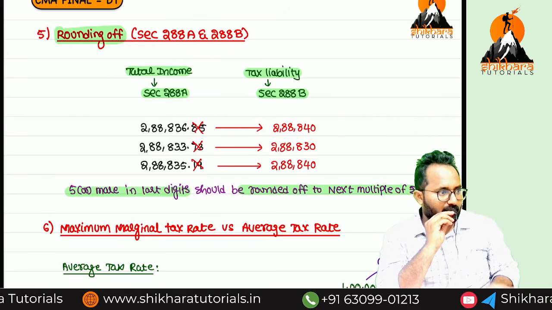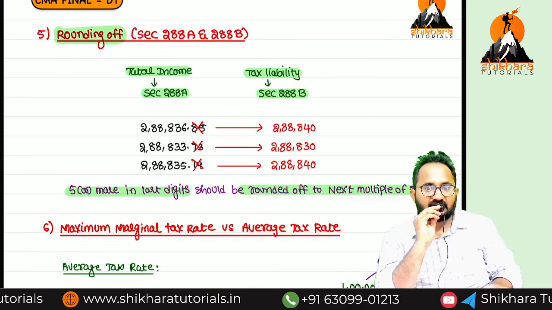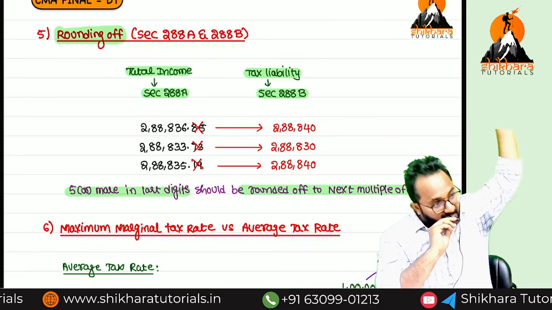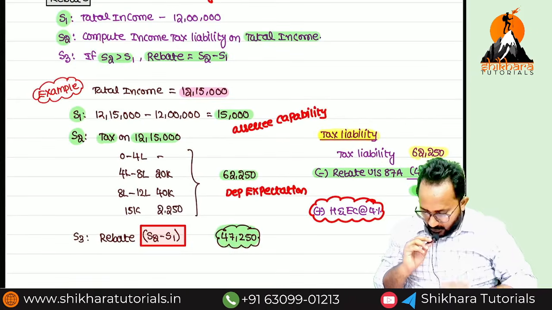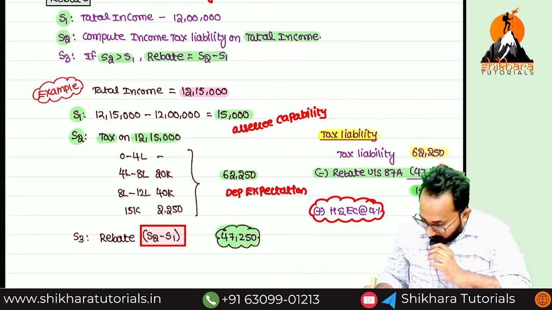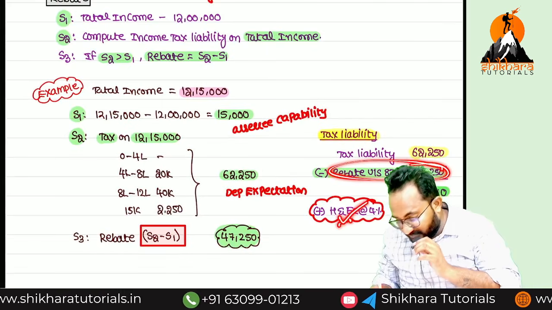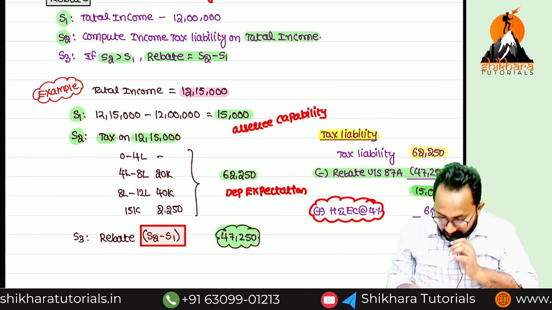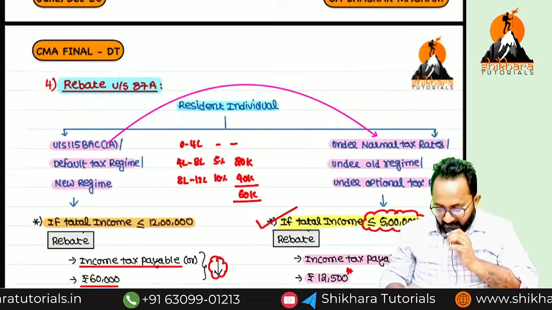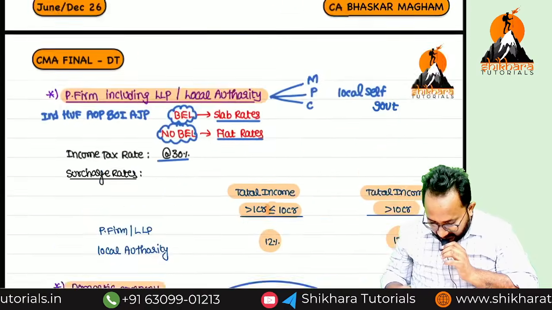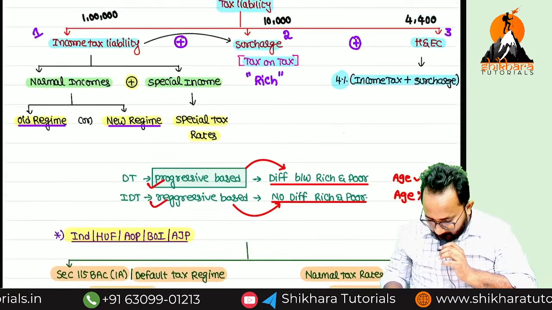Why? Because 12 lakh is only marginal. And health and education cess is the last step. After rebate, last we have to add health and education cess. Please remember, after removing the rebate, at the last stage we add the health and education cess. That's why here it is income tax liability, not tax liability. Income tax liability means just applying these rates.